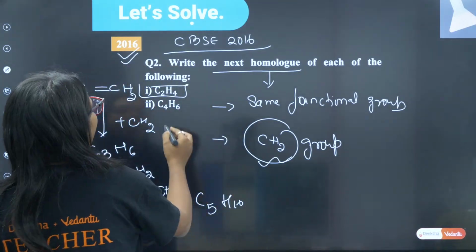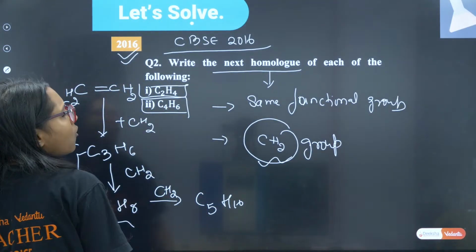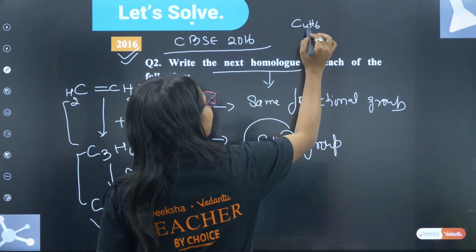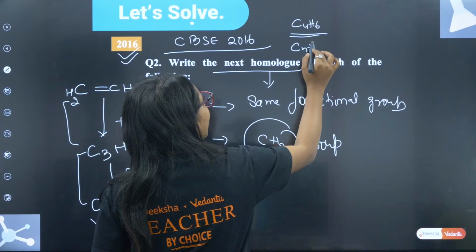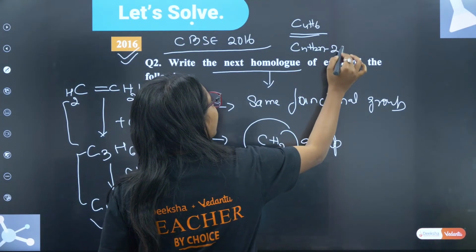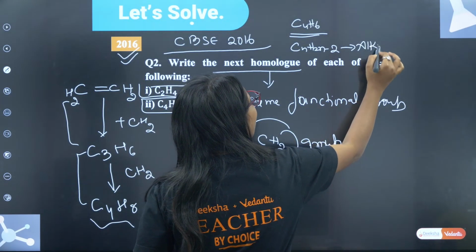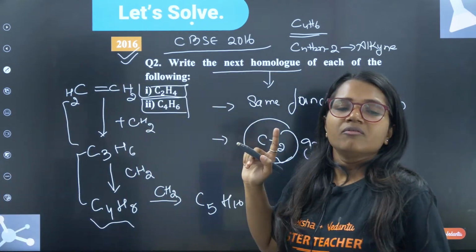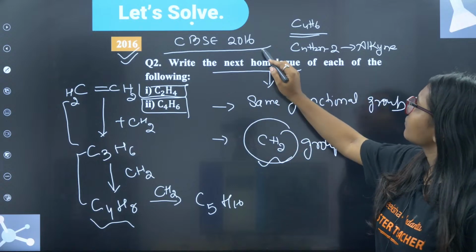What will be the homologue for C4H6? CnH2n minus 2 is the general formula for alkynes.